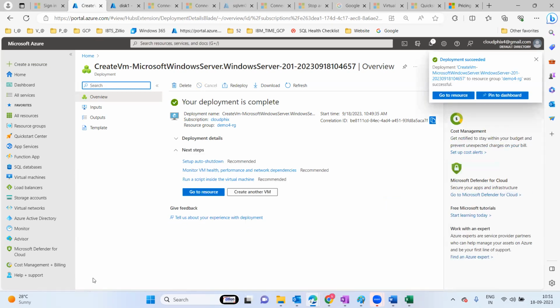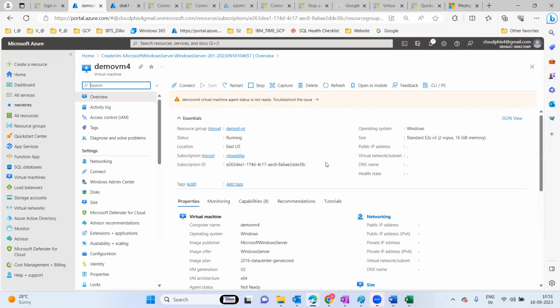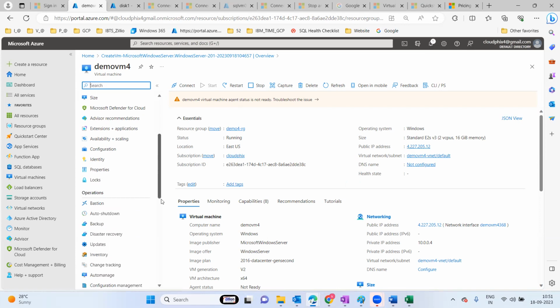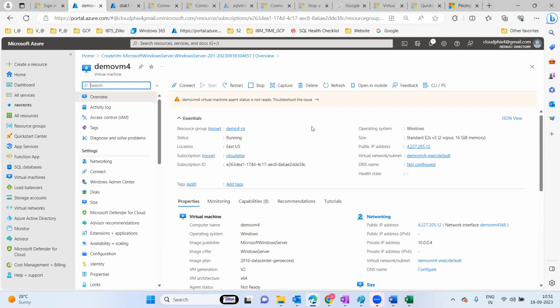Right. So now it's done. Okay, so the resources got deployed. Now let's see. Normally we are able to connect with the audit, right? So here I can see all this information. Tomorrow we are going to explore all these options. But let's see this one.